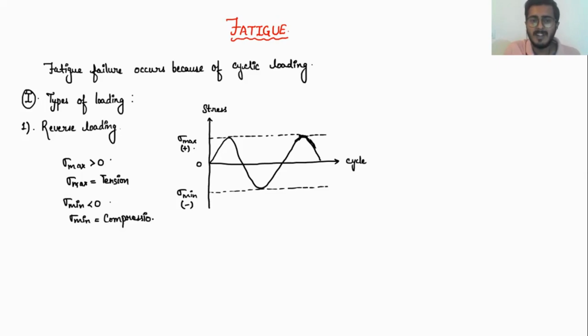Basically, if tensile stresses are applied over the material, and another time compressive stresses are applied over the same material, such loading is known as reverse loading.